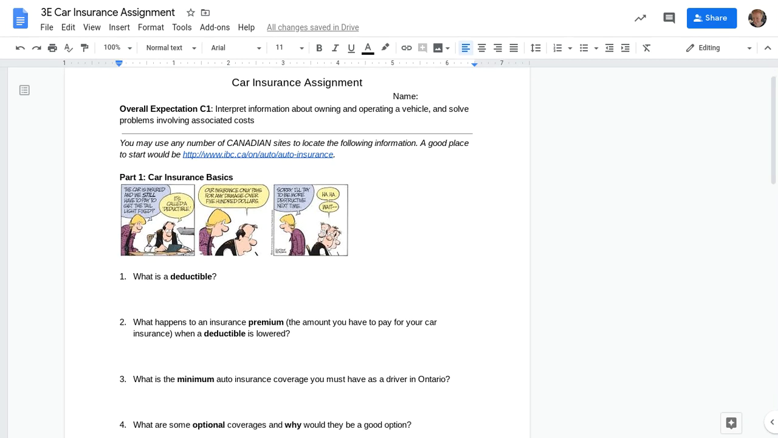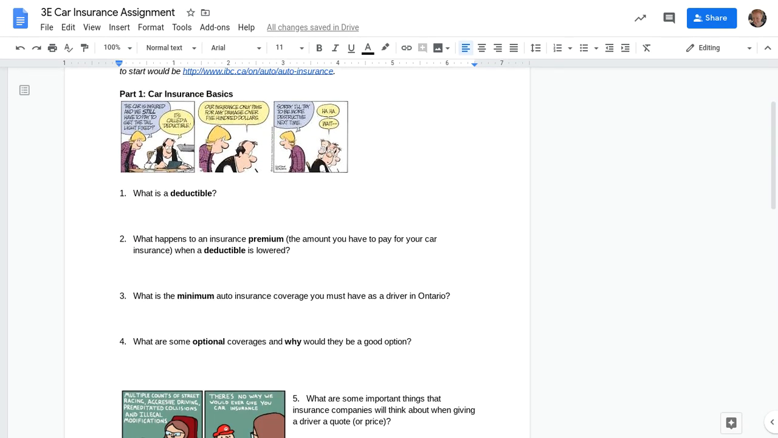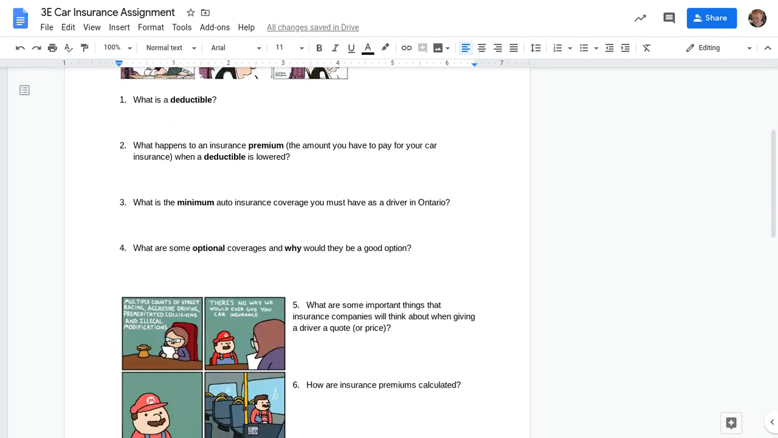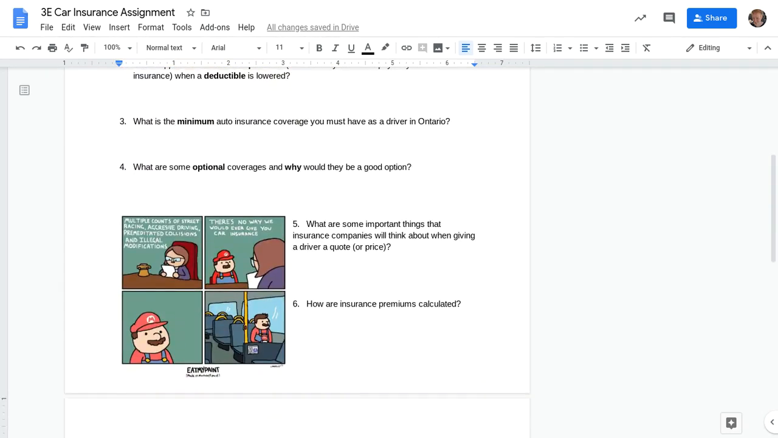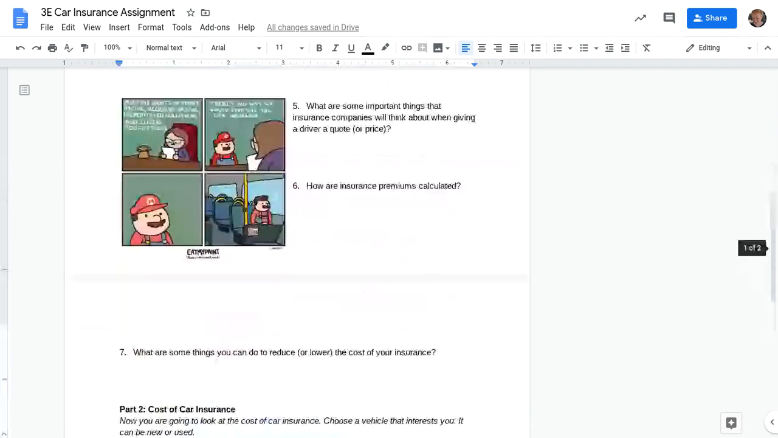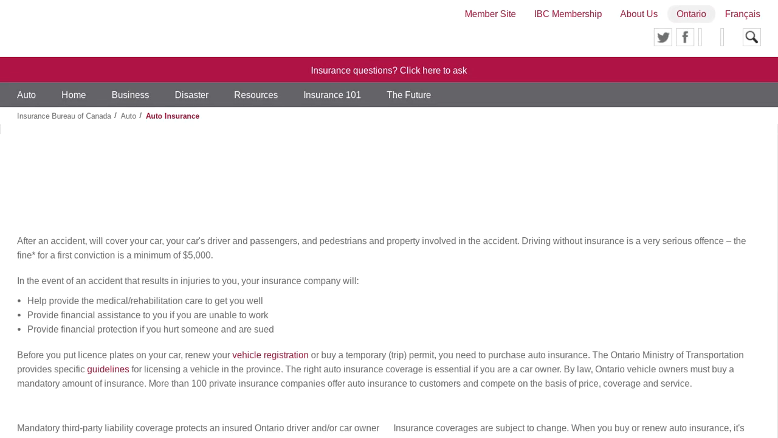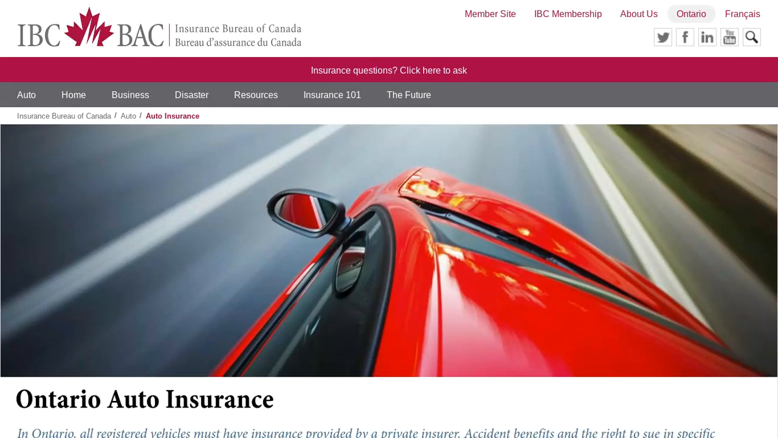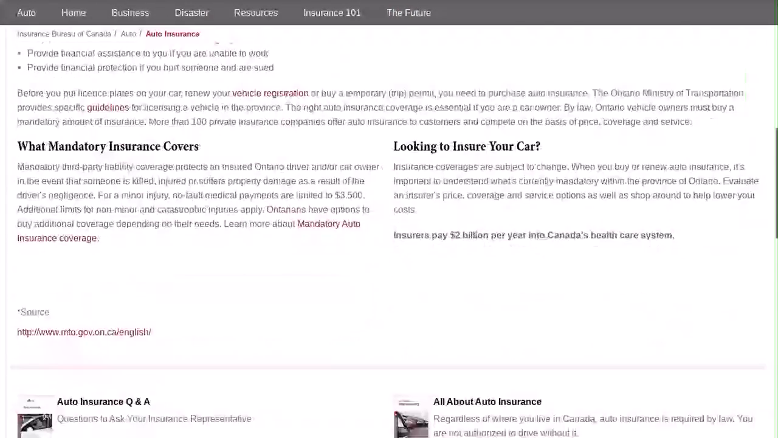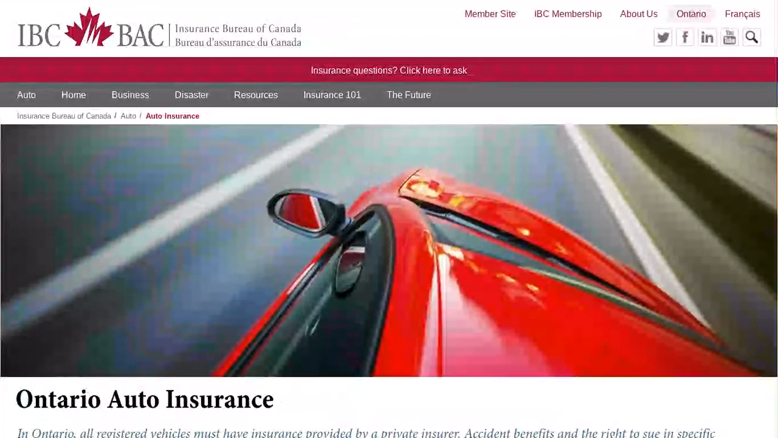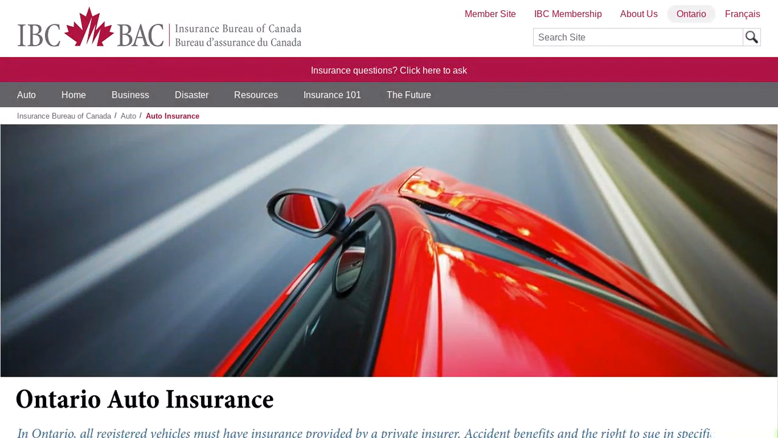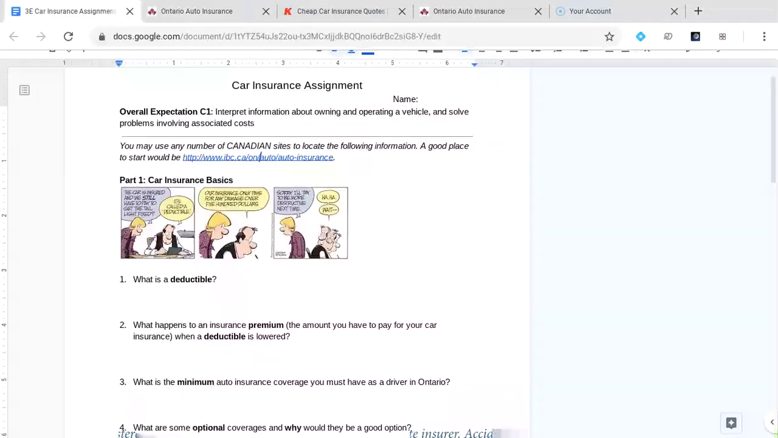So part one is just car insurance basics. So you're defining some things and you're talking about the things you need to know before you buy car insurance. So I've linked one website here. So you click on that and it takes you here. And then you can read a little bit here, and you can also use the search up in the top corner here to search for the words that you're looking for to answer these questions.